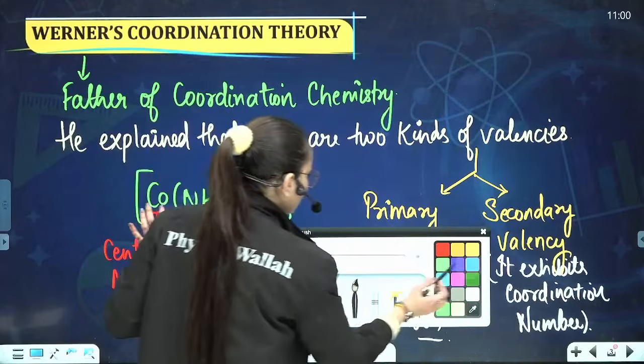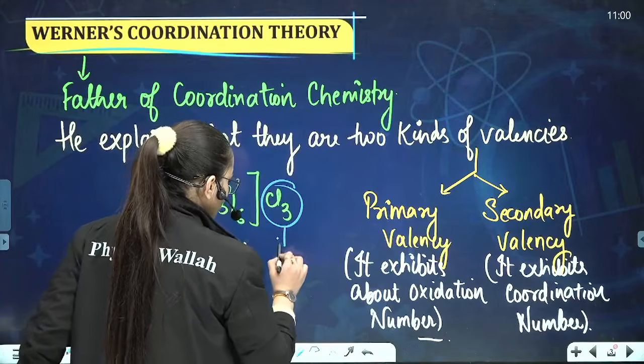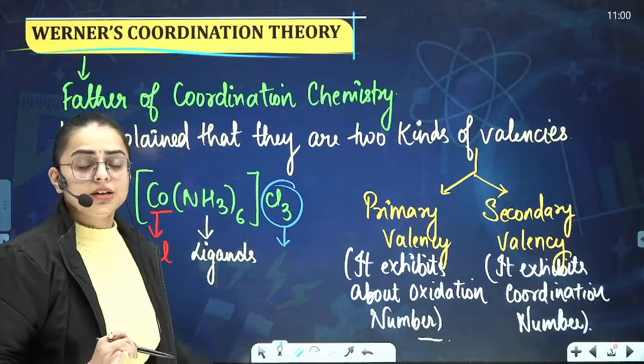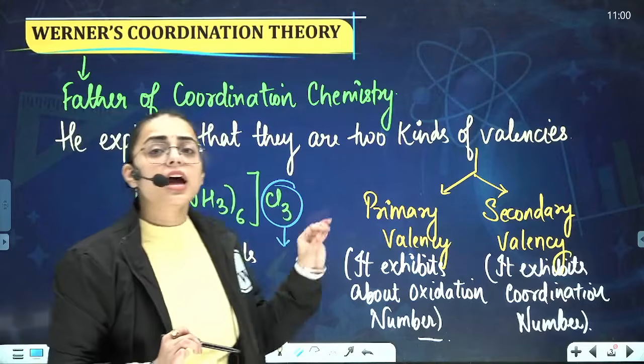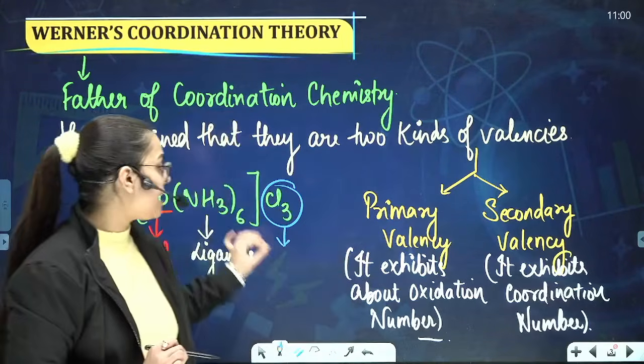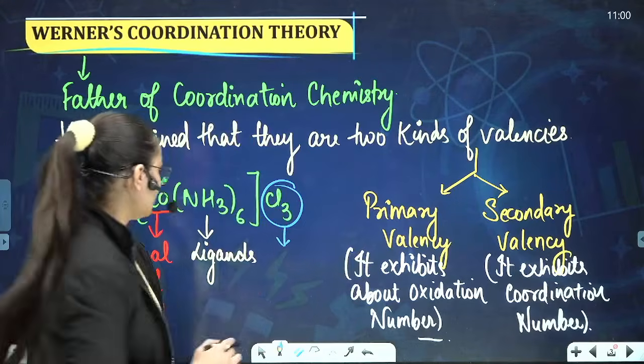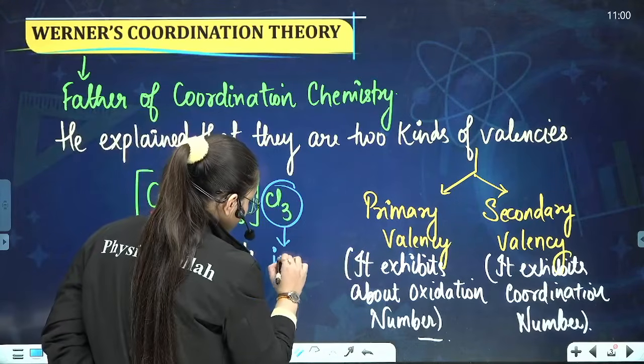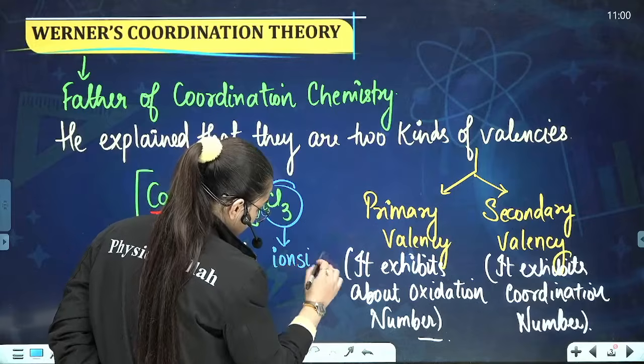And what else do we observe over here? We observe these 3 chlorine ions. Now, what are these ions? These are ionizable ions. Which ions? Ionizable ions. Am I right? Yes, ma'am. These are ionizable ions.